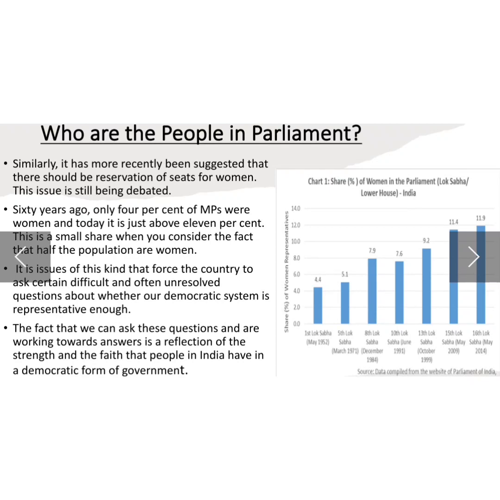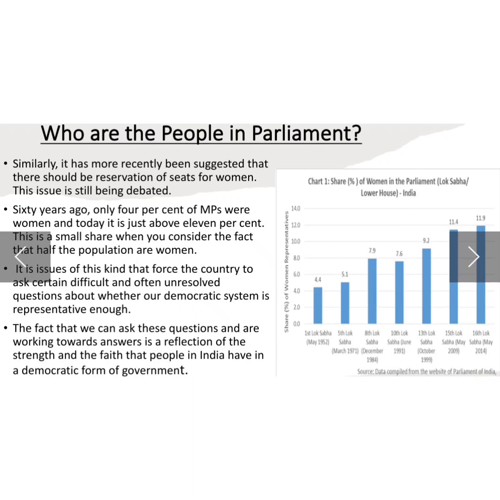This kind of situation always remains unresolved, whether we should or shouldn't. And we also know that the democratic system is representative, so women should also become part of the representation, but still it remains debatable. The fact is that we can ask the question and we are working towards answers.